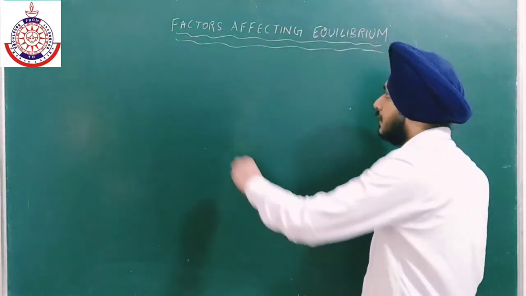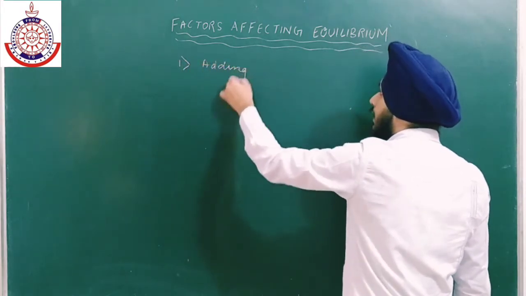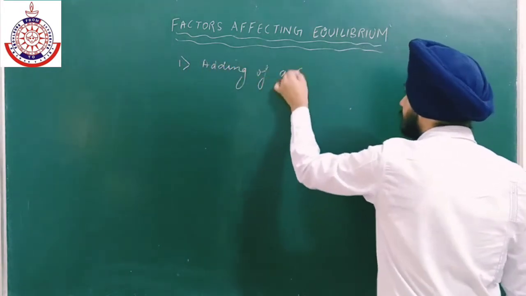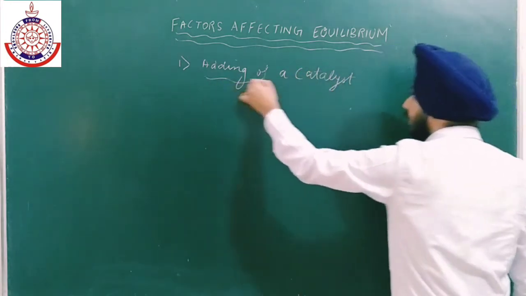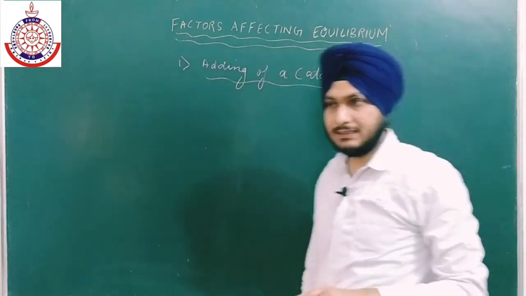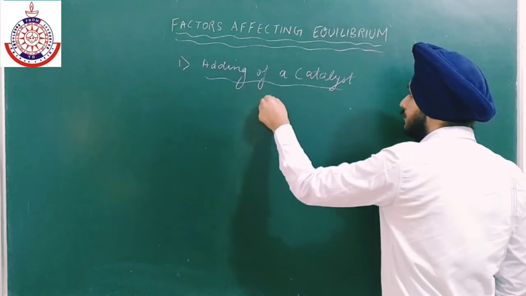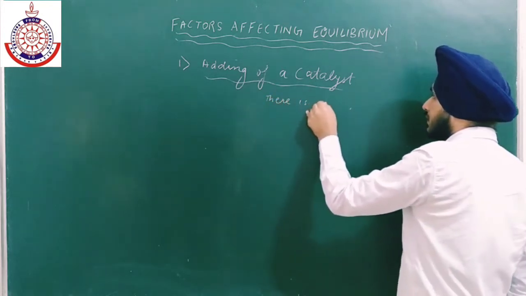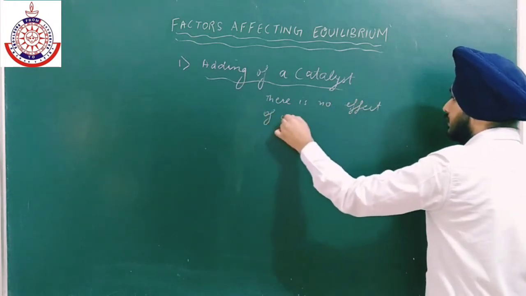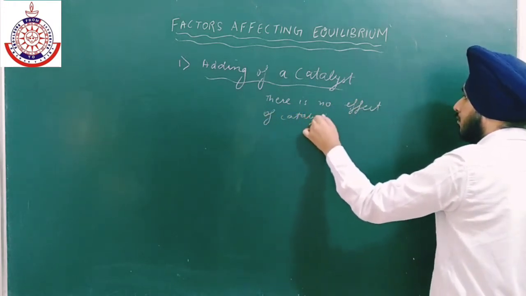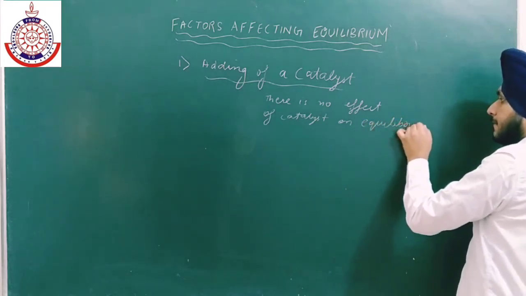Firstly, I am taking the effect of adding a catalyst. I have already told you that there is no effect of a catalyst on equilibrium.